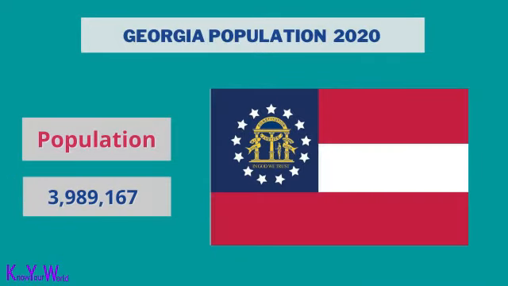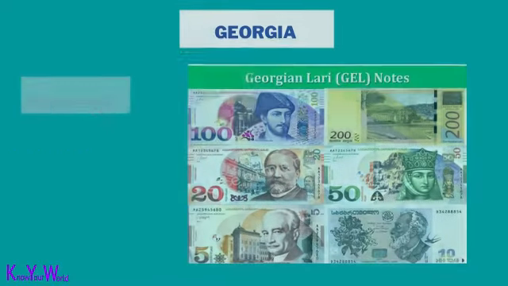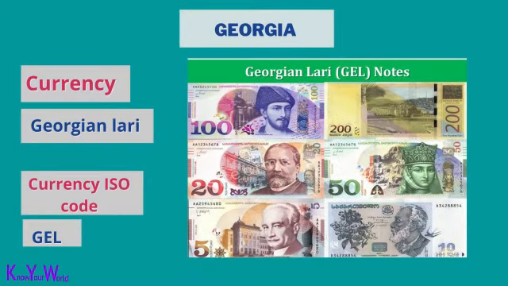Georgia population is 3,989,167. The capital of Georgia is Tbilisi. The currency of Georgia is the Georgian lari. The ISO currency code is GEL.